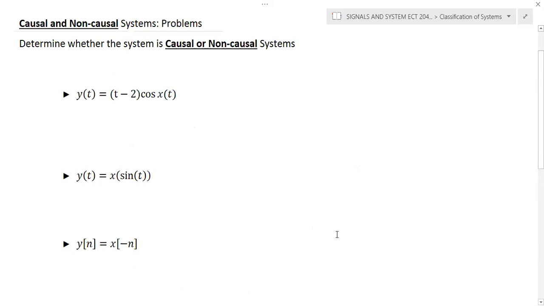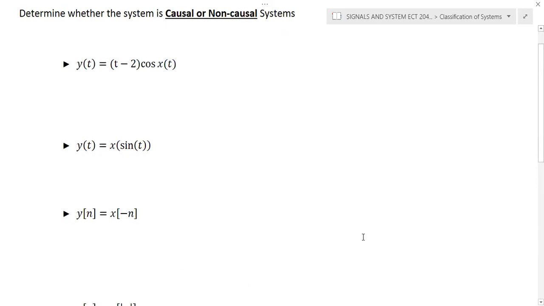Now we'll discuss another question. Here y of t is given by t minus 2 into cos x of t. Again, don't confuse with the term t minus 2. This t minus 2 is only a factor multiplied by the input cos x of t. So we can try here.